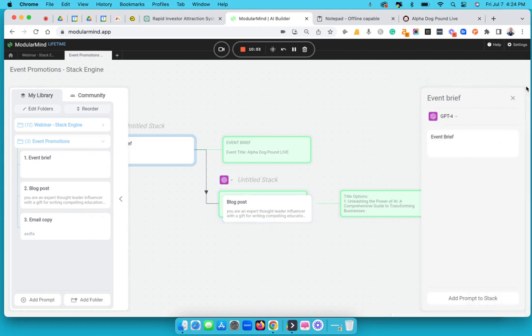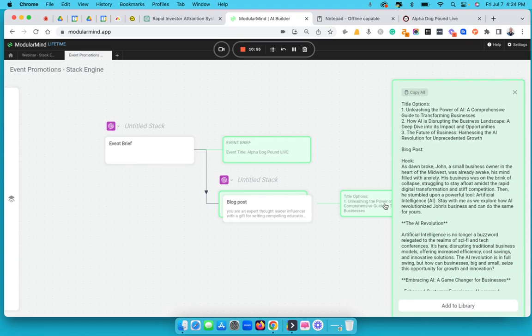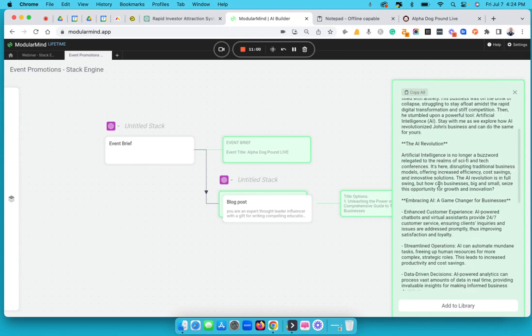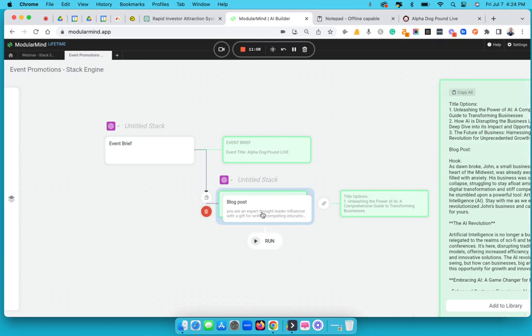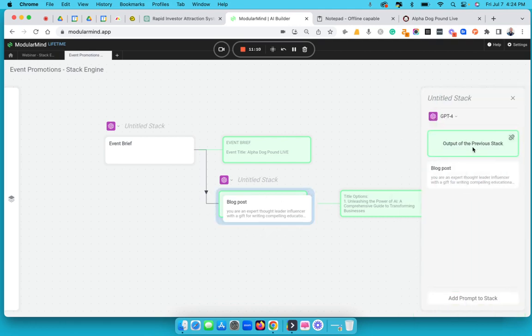All right. Boom. Whoa. Okay, blog post hook. AI revolution. And so this is not working because it is not reading from this. I don't know how to solve.